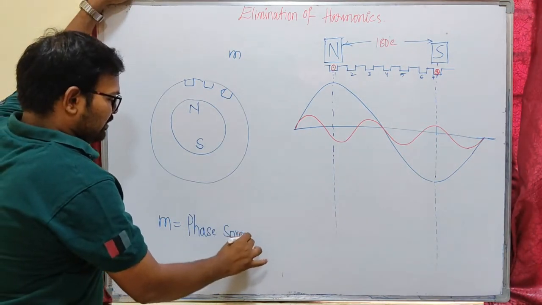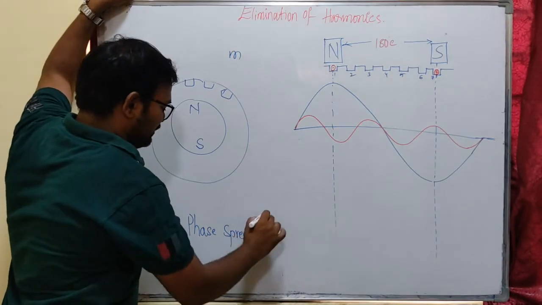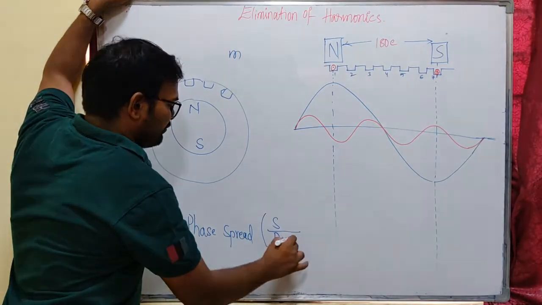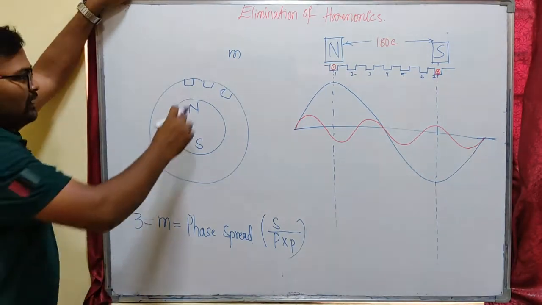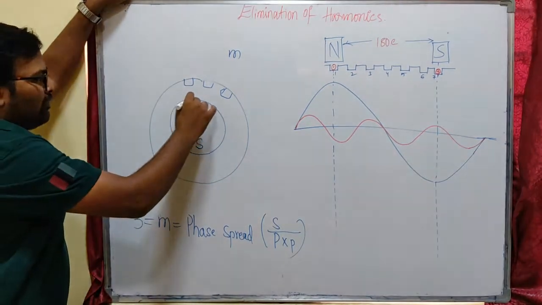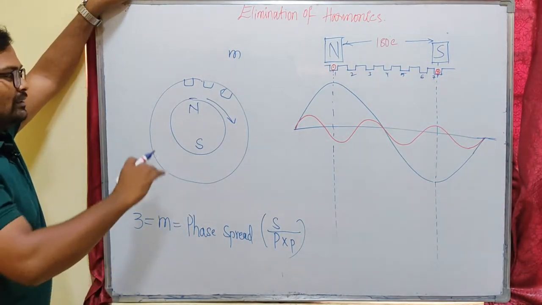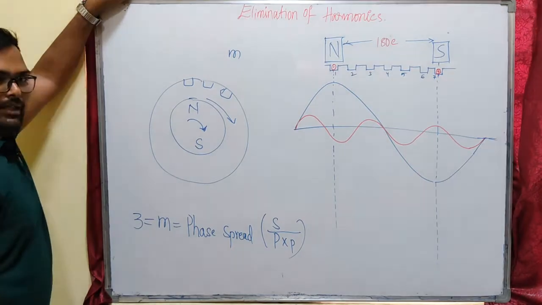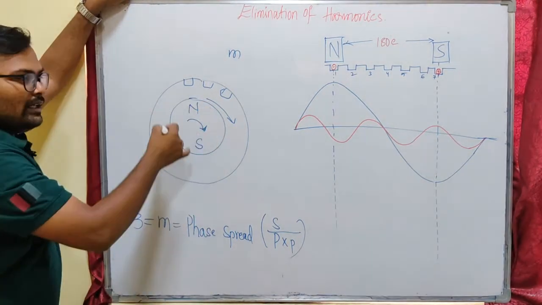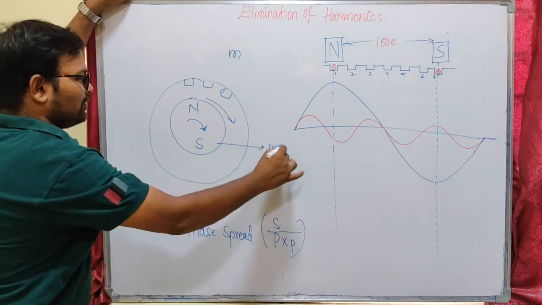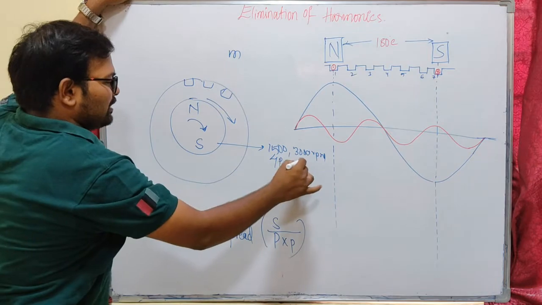Phase spread is how far a phase is spread along the periphery of the stator, that is, the number of slots per pole per phase. I am assuming the phase spread as 3 now. Our rotor will be rotated using a prime mover in the case of a generator. Somehow it is managed to rotate in one direction, so our magnetic poles rotate continuously. The order of the speed is around 1500 to 3000 rpm. 1500 is for a 4 pole machine, 3000 is for a 2 pole machine.